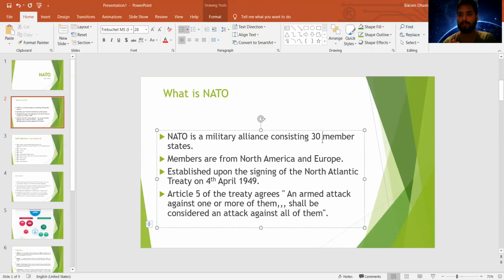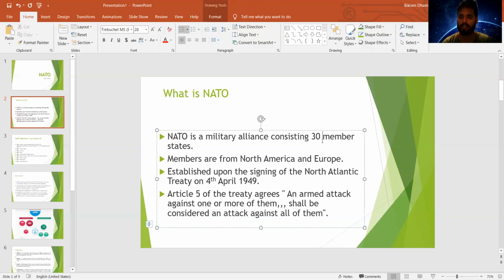There were 12 members during the foundation of this organization, and they had one treaty. Article 5 of that treaty states that an armed attack against one or more of them shall be considered an attack against all of them. There were 12 members in the beginning, and now there are 30 members.